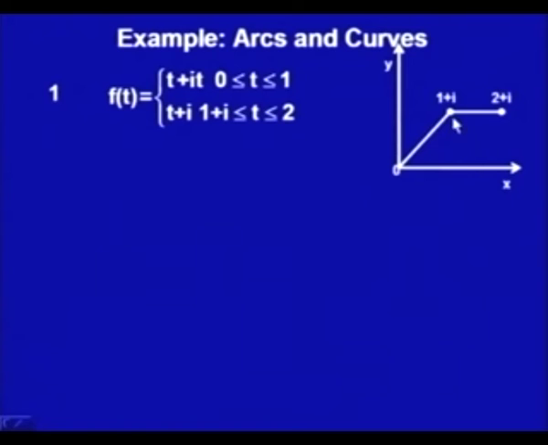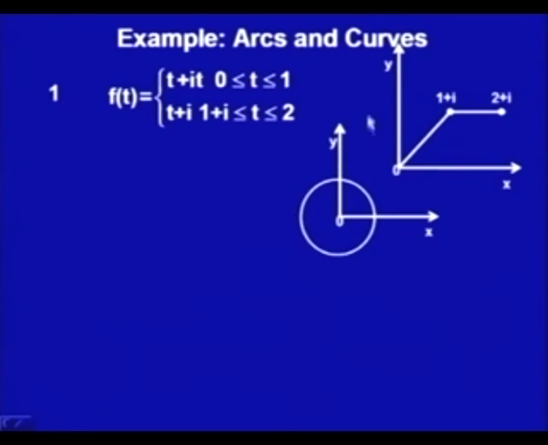Then when t is varying from 1 to 2, what have we got? Only this t variable is varying, but y is not varying. So y is fixed at 1. So we have t plus i for 1 to 2.